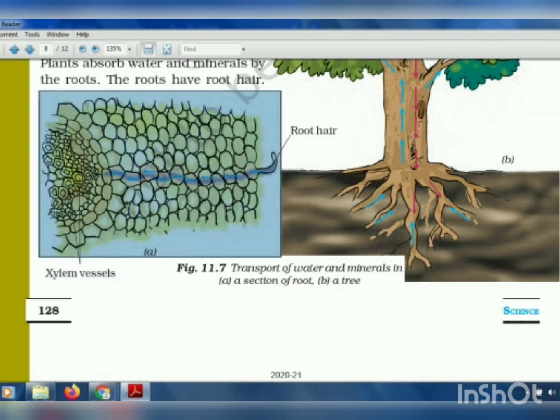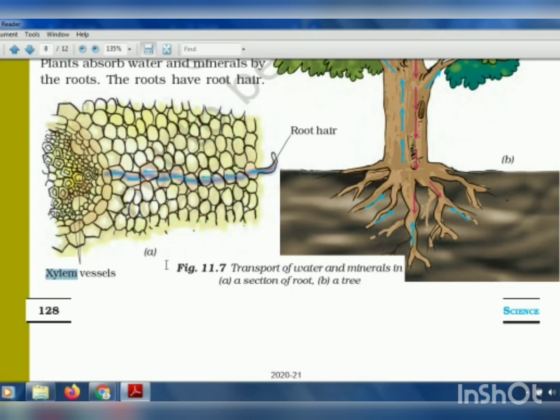Okay, you can see in this picture how they are connected. These xylem vessels are connected with each other. So now when many such vessels connect with each other, they form a whole xylem tube. Okay, now how are these xylem vessels made?